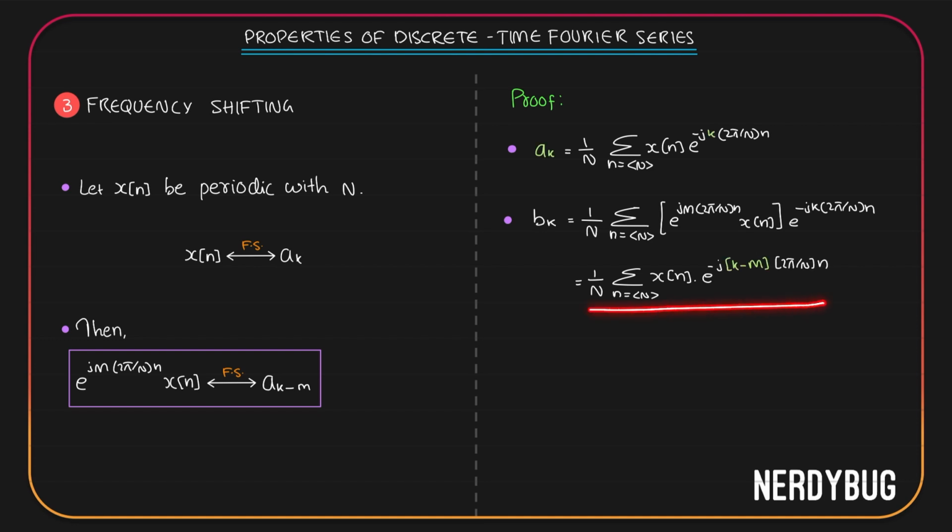If you compare this equation with this one, you can see the only difference is instead of k, here we have k minus m. When you had k, you called it ak. So when you have k minus m, you should be calling it a k minus m. This is exactly what we have written over here.